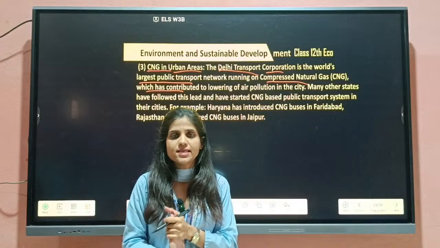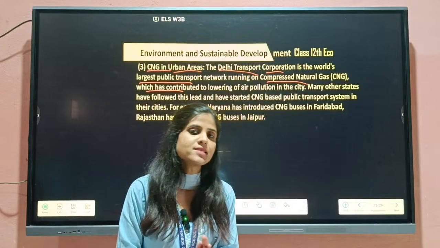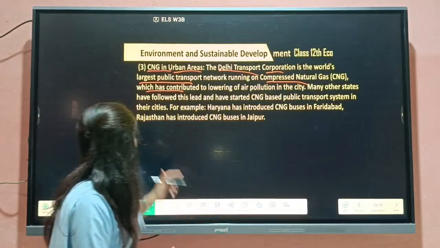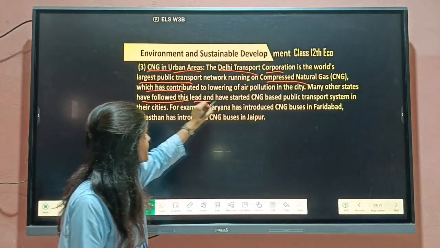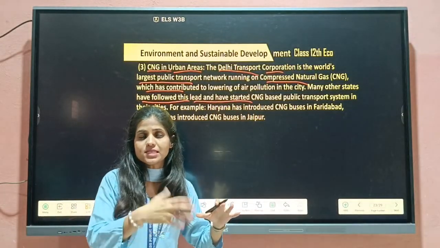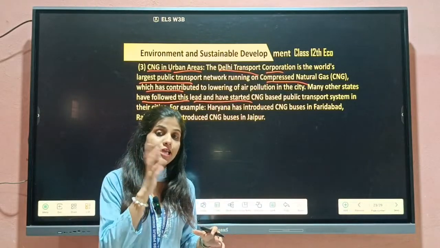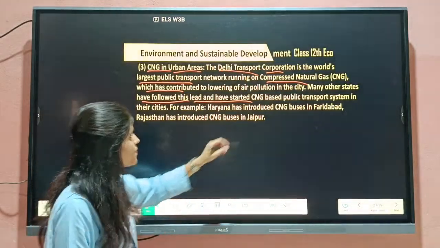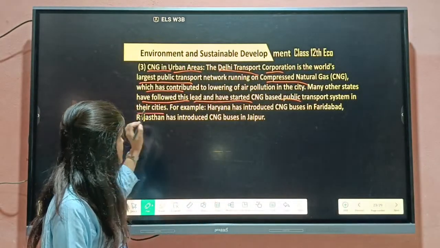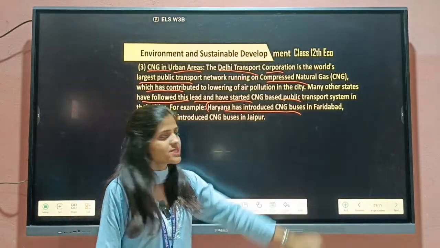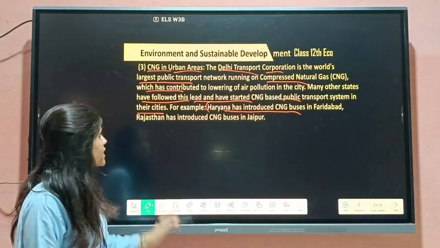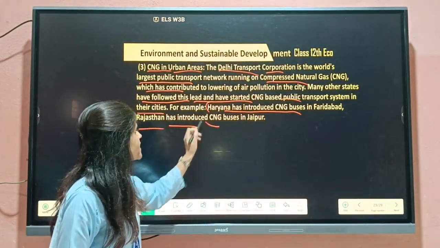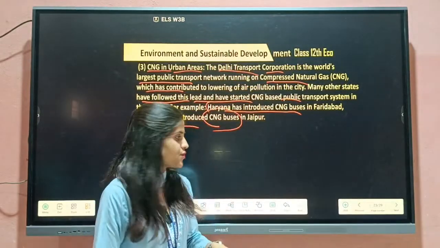And this type of gas, compressed natural gas, we can say is environment friendly, and lower air pollution occurs because of this gas. Many other states also followed this lead and started working with CNG, because it is environment friendly and creates less pollution in the country. And based on public transport systems in their cities, for example हरियाणा ने भी इंट्रोड्यूस किया है CNG बसेस, क्योंकि पॉल्यूशन कम क्रिएट हो रहा है. कहाँ पे? फरीदाबाद में. एंड राजस्थान ने भी इंट्रोड्यूस किया है जयपुर के अंदर CNG बसेस. अब इसमें क्या होता है? पॉल्यूशन कम क्रिएट होता है.